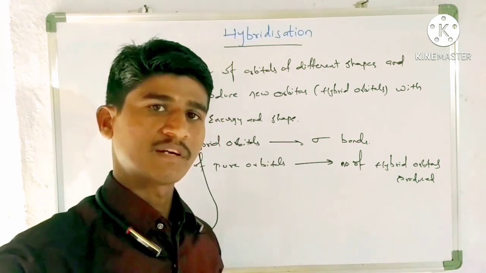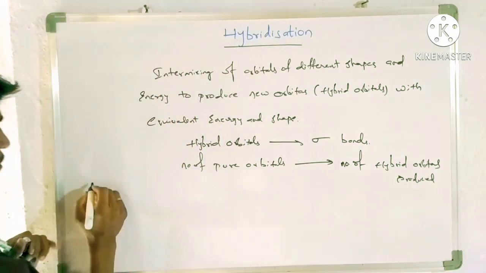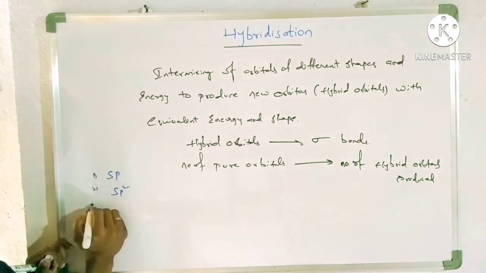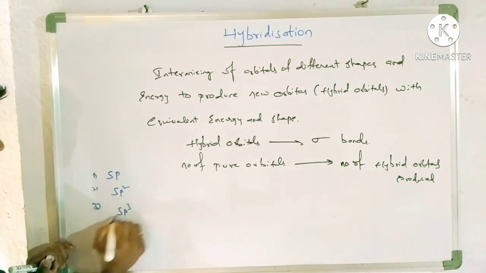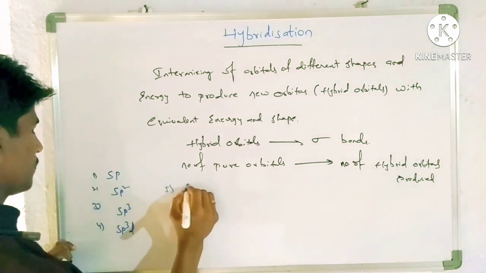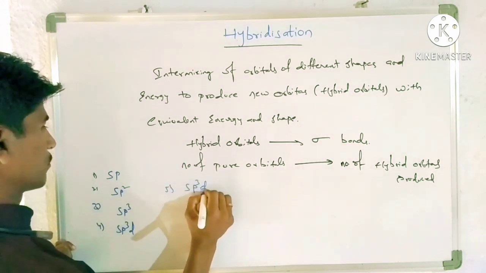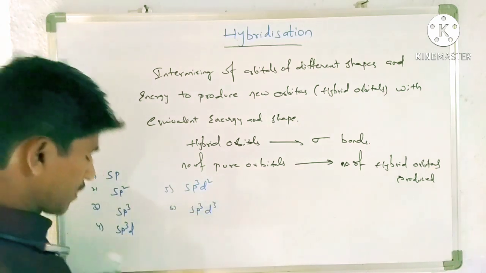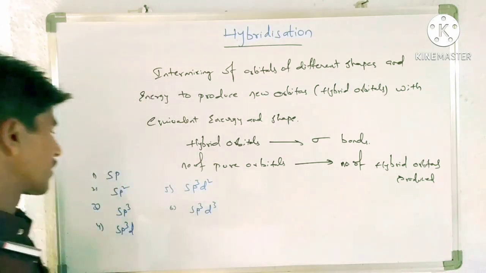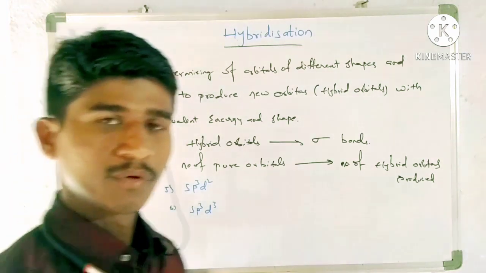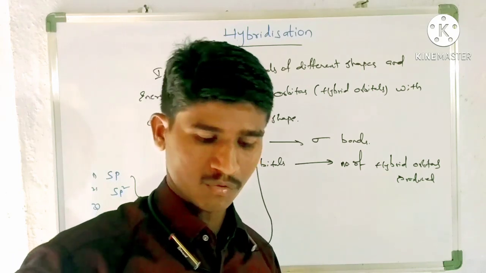So hybridization has different types. The first one is sp hybridization, the second is sp2, the third is sp3, the fourth is sp3d, the fifth is sp3d2, and the sixth is sp3d3. But coming to our organic chemistry, the most important hybridizations are sp, sp2, and sp3 only. Now we are going to discuss these three hybridizations only.